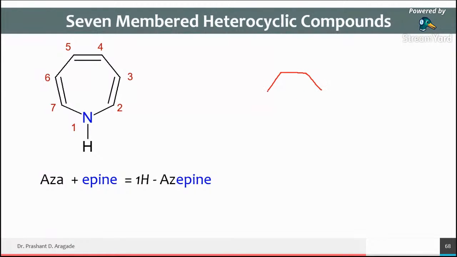Okay, then do like this, similar way. Now at center you have to write the heteroatoms and just join this. So this is the way to draw the 7 member heterocyclic ring. Okay, now count 1, 2, 3, 4, 5, 6, 7. It's so simple to draw the 7 member heterocyclic.